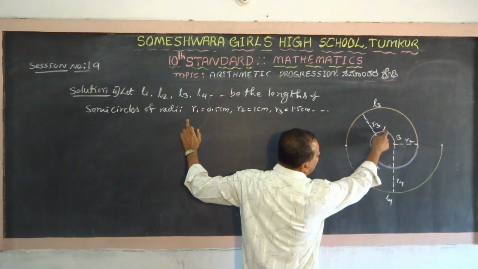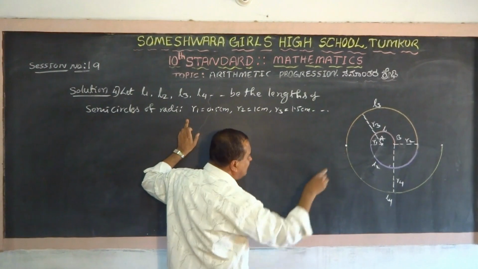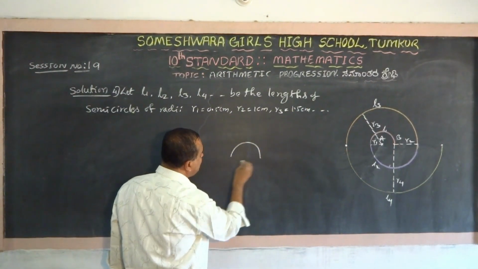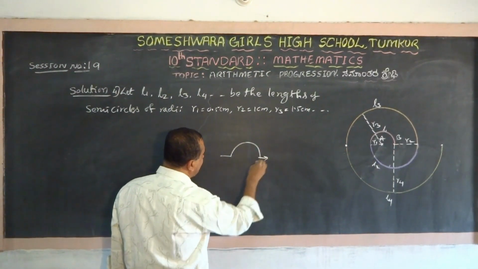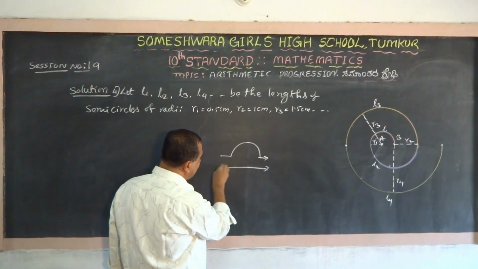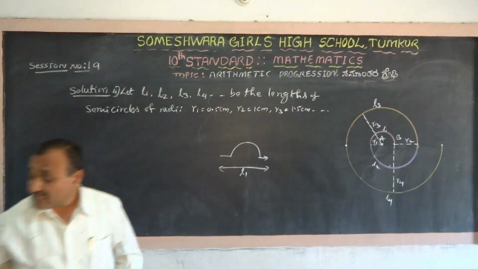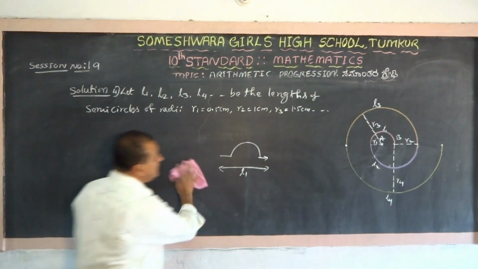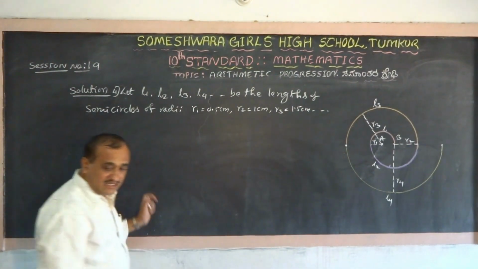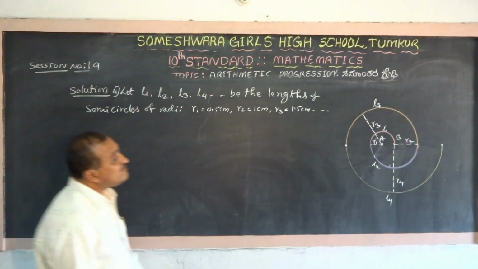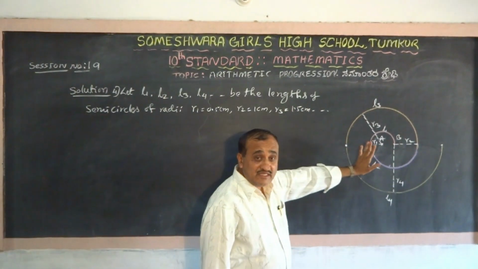If R1 is the radius, L1 is the length. If you stretch it, you will get that this length is L1. We have called it L1, the length of the semicircle. And how many semicircles are there? What is the number of semicircles?